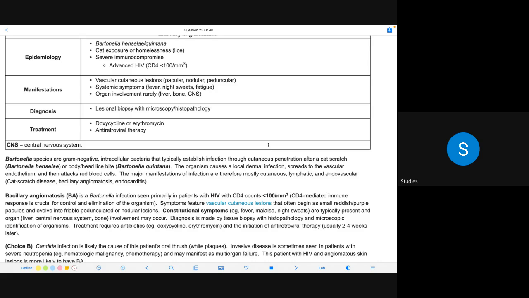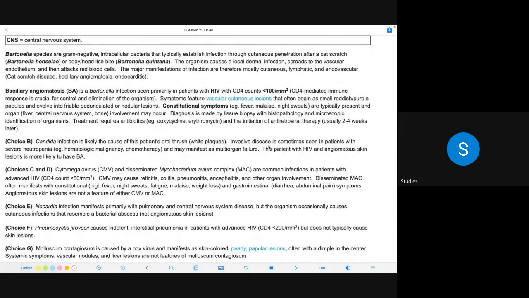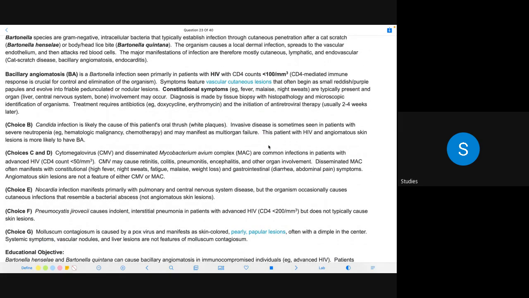Bartonella species are gram-negative intracellular bacteria that typically establish infection through cutaneous penetration after a cat scratch, Bartonella henselae, or body or head lice bite, Bartonella quintana बोलते हैं इसको. The organism causes a local dermal infection, spreads to the vascular endothelium, and then attacks red blood cells. The major manifestations of infection are therefore mostly cutaneous, lymphatic, or endovascular: cat scratch disease, bacillary angiomatosis, endocarditis.